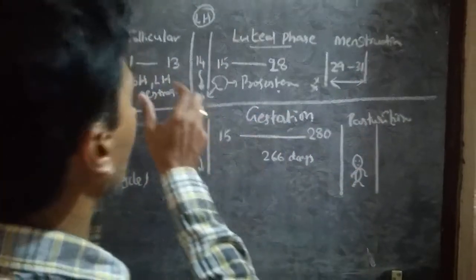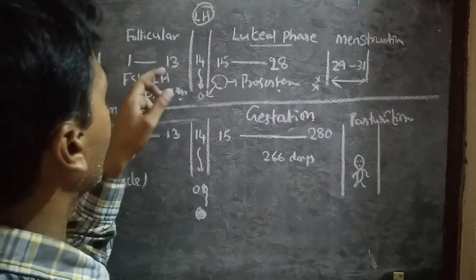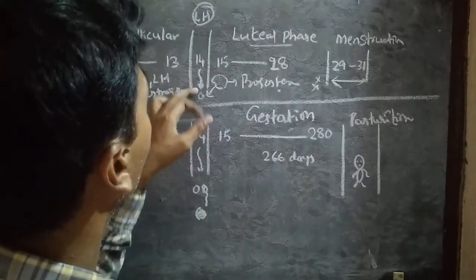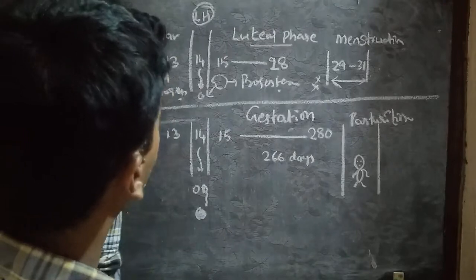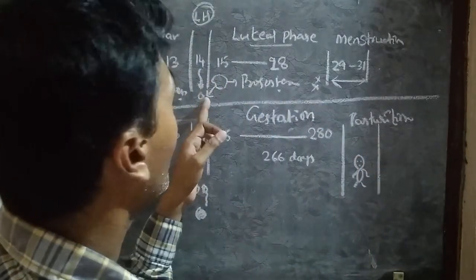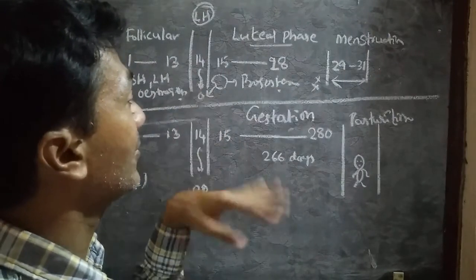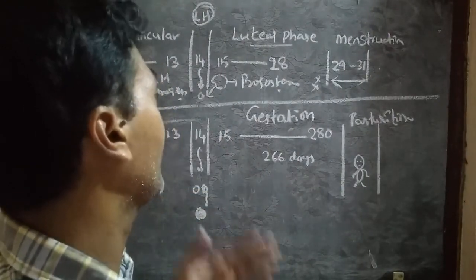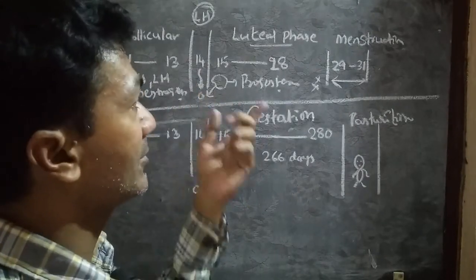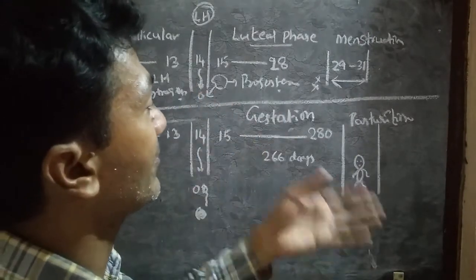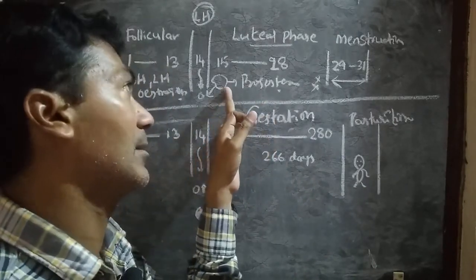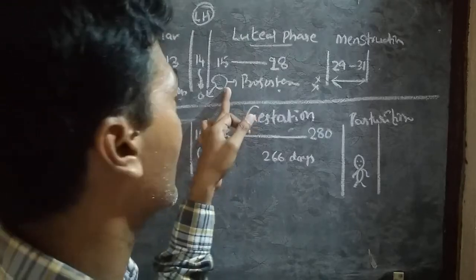See here, the hormone actions. FSH, LH and estrogen play a vital role in the follicular phase, and LH is required for ovulation. Of course LH is always being released, but on the day LH is released in more quantity, ovulation takes place. Once the ovum dies without fertilization, the next 14 days' work is performed by progesterone. The progesterone is released from the corpus luteum, the ruptured ovarian follicle.